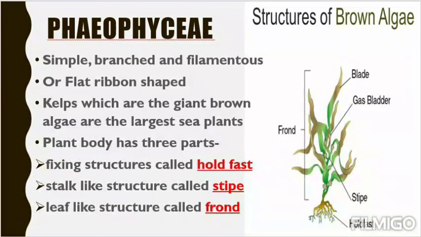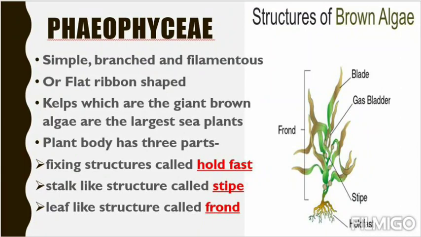Next, kelp, which are the giant brown algae, are the largest sea plants. So inside the sea there are giant kelps of 100 feet. They are the brown algae. I have told you about kelps. You have seen them on the National Geographic channel or Animal Planet channel. The kelps are very huge plant bodies, but they are brown algae. They are simple, but they grow up to 100 feet.